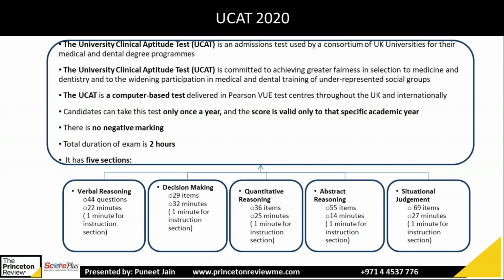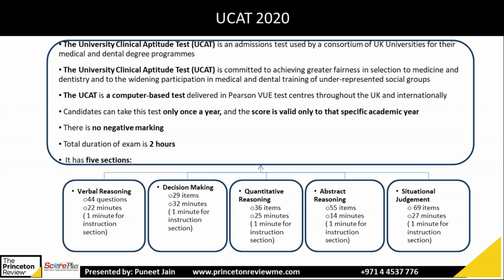The first section is verbal reasoning. In verbal reasoning, you will get 44 questions and a time limit of 22 minutes: 1 minute for the instruction and the remaining 21 minutes for solving the section. Next you have decision making. You will have 29 questions and a time limit of 32 minutes. Again, 1 minute for instruction and 31 minutes to solve it.